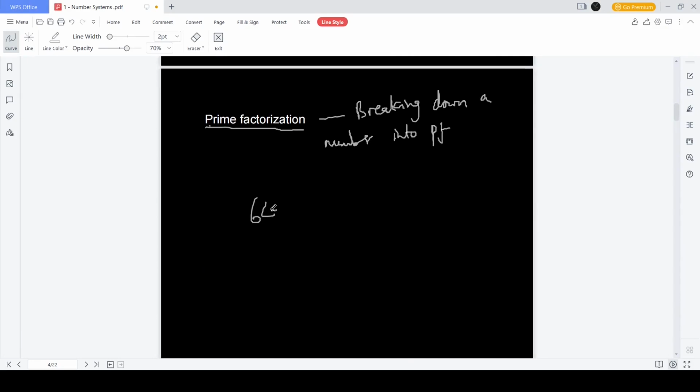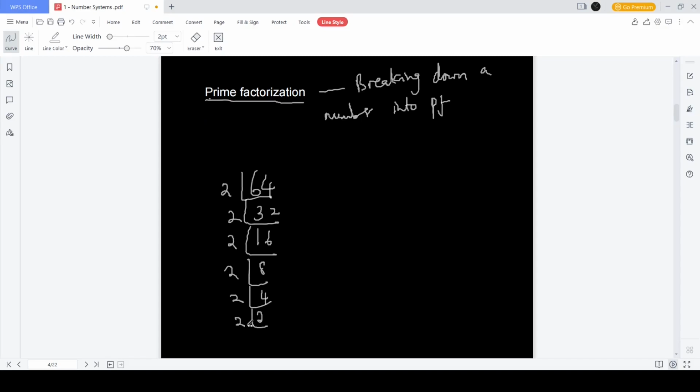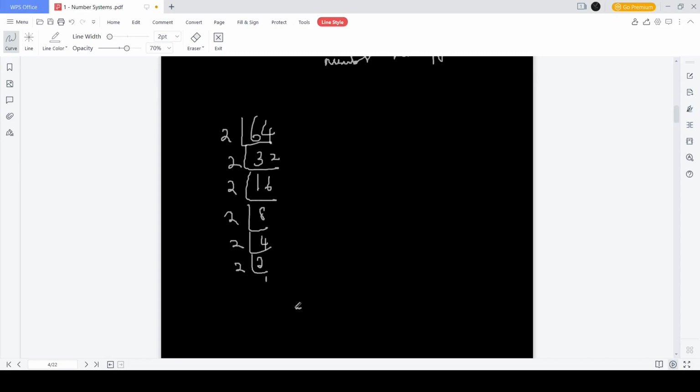suppose I have a number, say 64. If I want to break this into prime factors, I have to think about a smaller number that divides this number. So I know 2 divides this number. I'll keep dividing by prime numbers only, until I get a remainder 1. So I am left with 32. If I divide it by 2 again, I get 16. Divide by 2, I get 8. 2 is the 4. 2 is the 2. And then 2 again is the 1. So I'm left with 1 here. I can stop here. And this is my prime factorization.